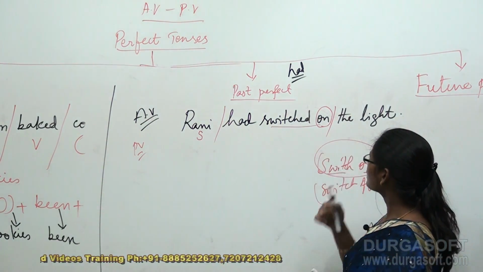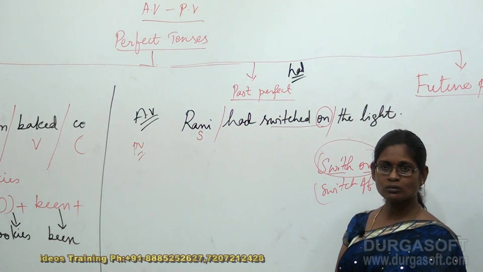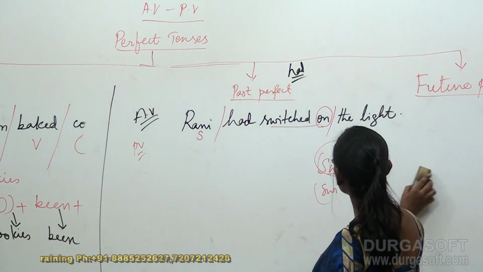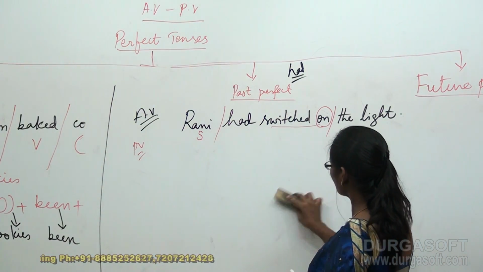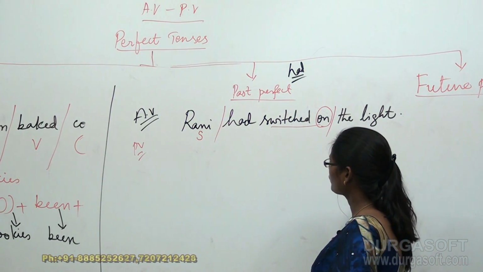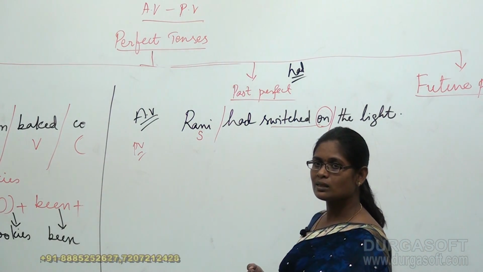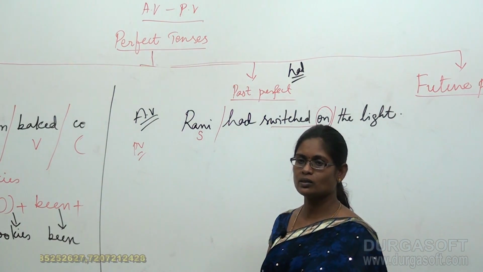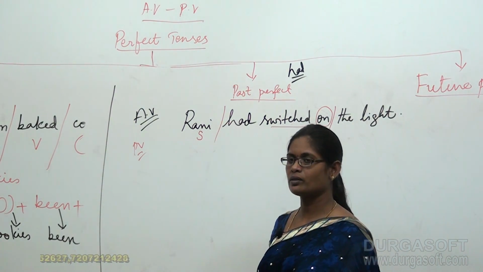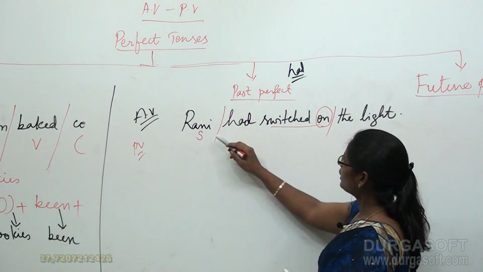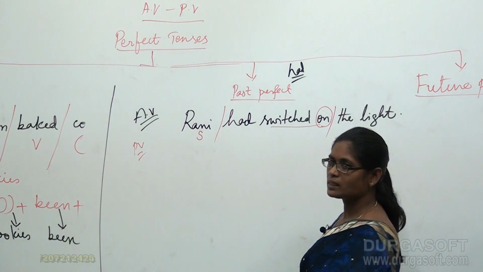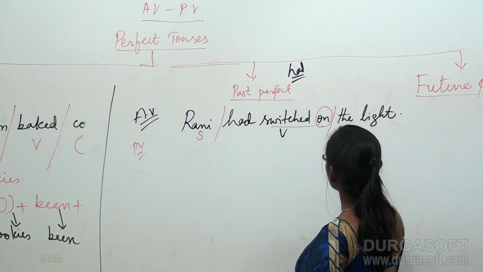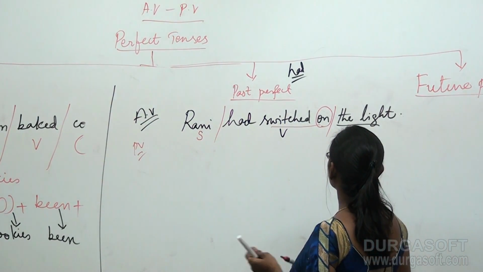So obviously this can be converted into a passive voice. Students, there are certain sentences which really confuse us, so don't get confused about them. If you have a little deeper explanation about those sentences, it's very easy for you. Now I divided my sentence like this: subject, verb, and this is my object.